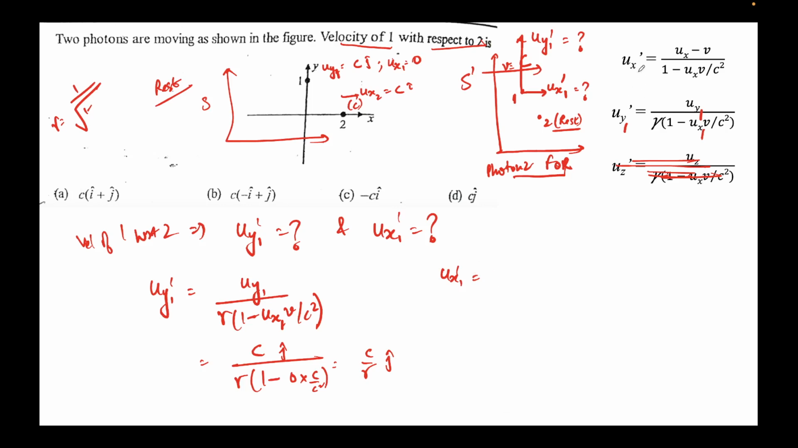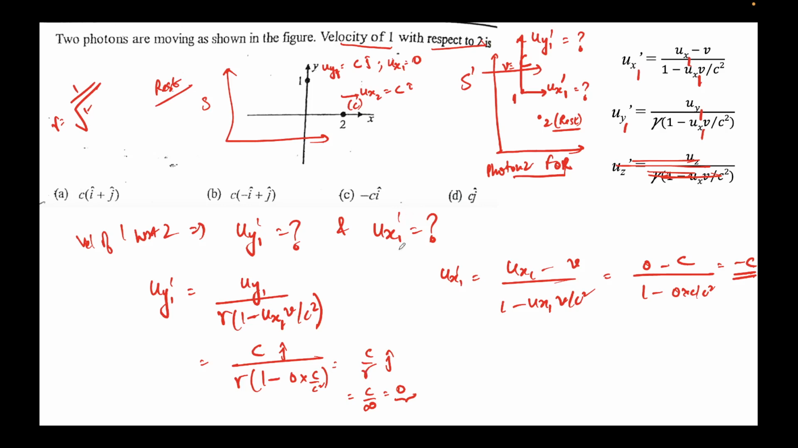Right. So ux1 prime I can find, replacing everything by 1. So this will be ux1 minus v, over 1 minus ux1 v over c squared. ux1 is 0, minus the value of v which is c, divided by 1 minus 0 times c over c square. So this is coming out to be minus c. Now if you know the value of gamma for a photon is infinity, this will come out to be actually 0. How do I know that gamma is infinity?